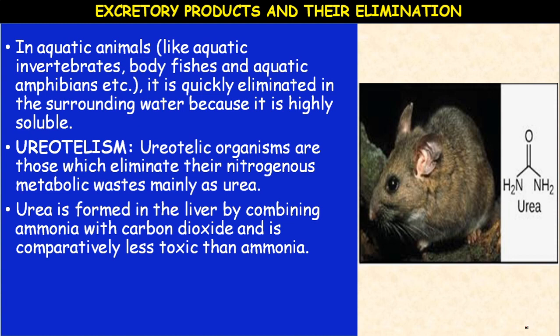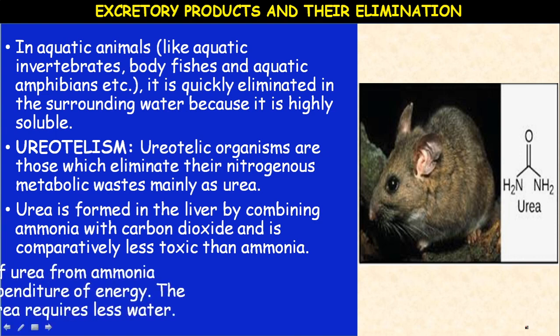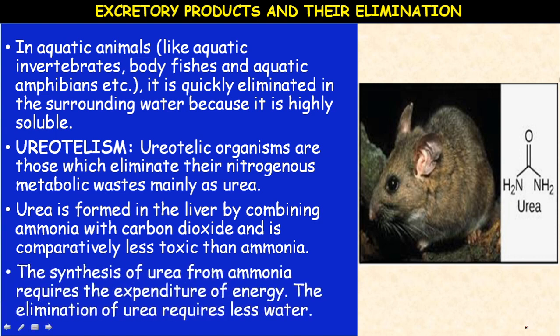So the conversion of highly toxic ammonia into urea is called the ornithine cycle. Okay. The synthesis of urea from ammonia requires the expenditure of energy. The elimination of urea requires less water compared to ammonia. Okay. And the animals are called ureotelic animals, and the phenomenon is called Ureotelism.